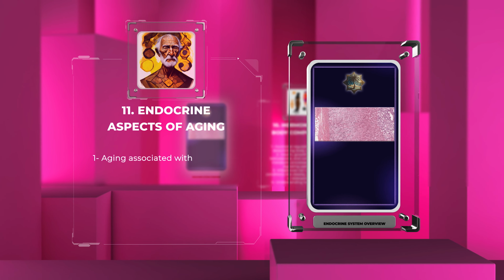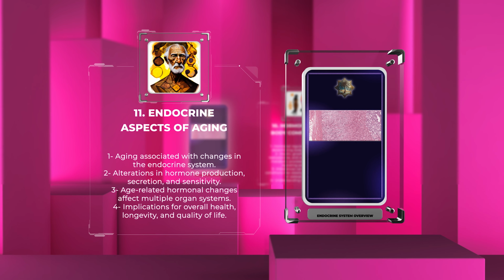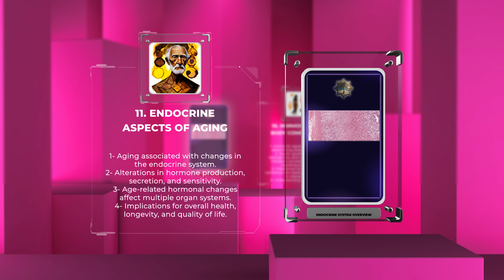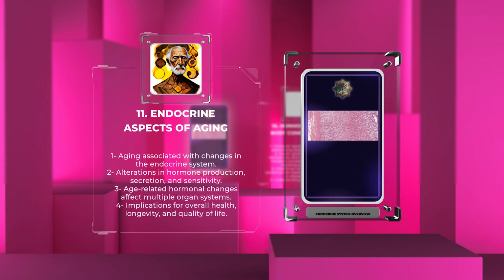Aging is associated with various changes in the endocrine system, contributing to the overall physiological decline observed with advancing age. These changes include alterations in hormone production, secretion, and sensitivity. Age-related hormonal changes can affect multiple organ systems, such as the cardiovascular, skeletal, and reproductive systems. Examples include declining levels of growth hormone, estrogen, and testosterone. These age-related endocrine shifts have significant implications for overall health, longevity, and quality of life. Understanding the endocrine aspects of aging is imperative for developing tailored approaches to promote healthy aging and mitigate age-related disorders.